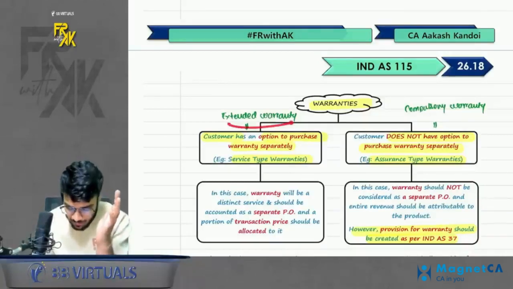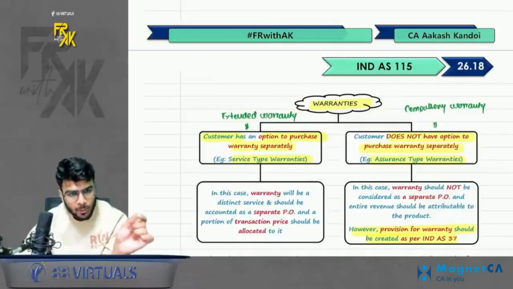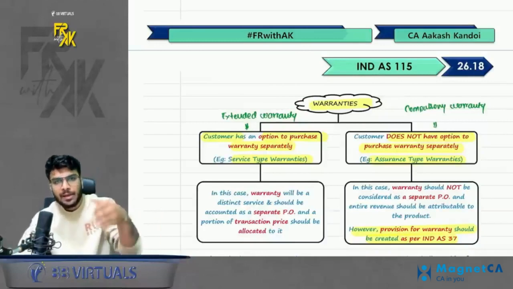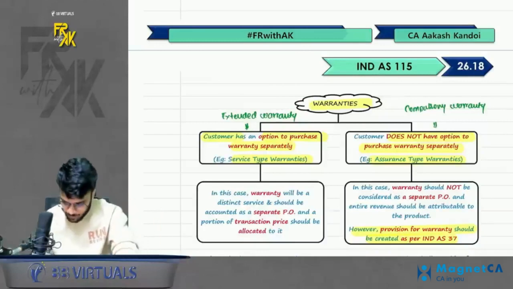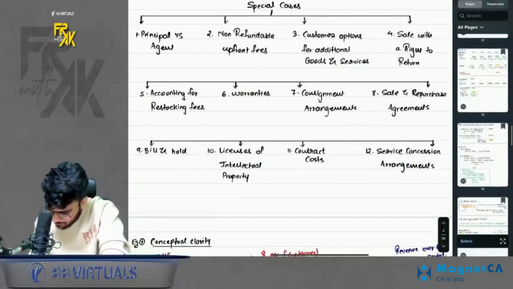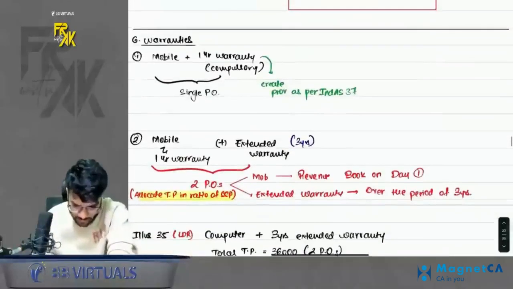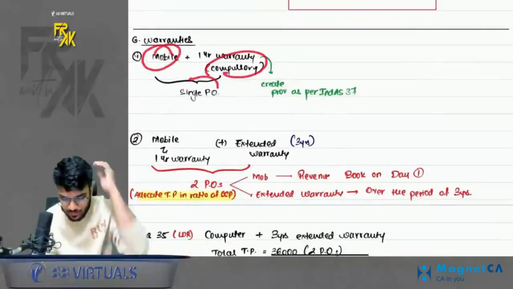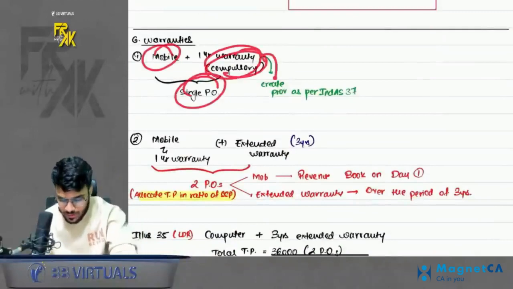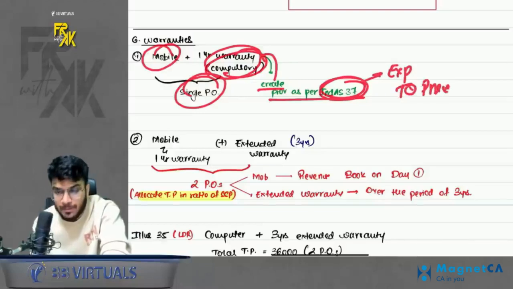Okay. But whenever you buy an extended warranty, in that case for the company, these are two. This is a separate PO. Mobile plus the compulsory warranty is 1 PO and the extended warranty is a separate PO. Okay. So if you want to have a look, I have made you write the example also in the notebook. One second, I'll just show it to you. Here it is. So see, when you buy a mobile phone plus a compulsory warranty, it is a single PO. On this compulsory warranty, just don't forget to create a provision as per Ind AS 37. How to create the provision? They will give you the amount. Just make an entry, warranty expense to warranty provision.